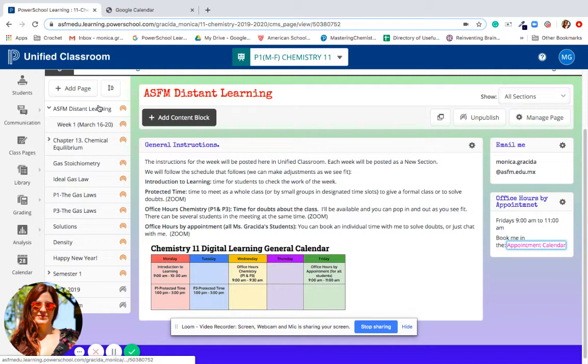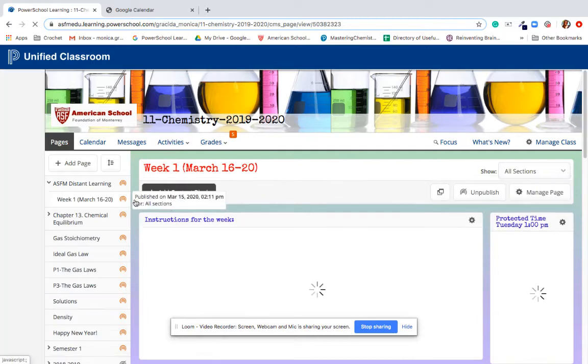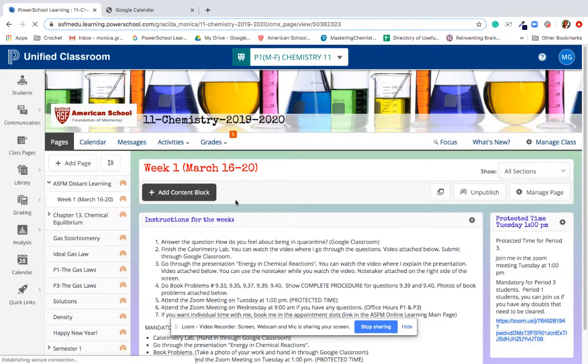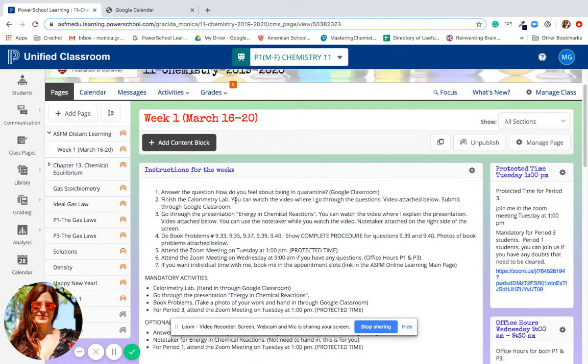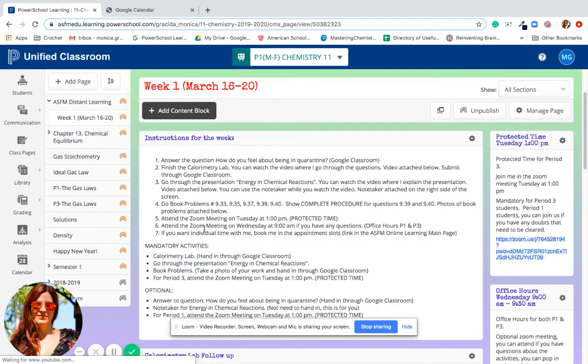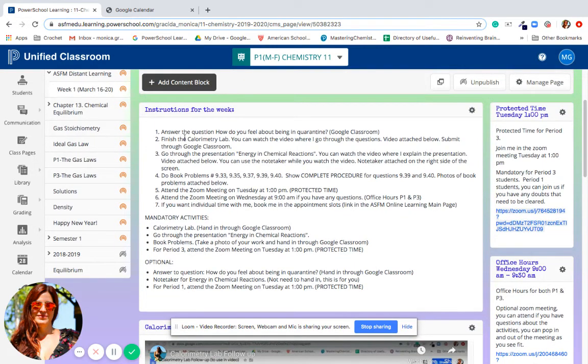Okay, so now I'm going to do subpages for every week that we are in distant learning. So the first week, from March 16 to March 20. March 16, the Monday, it's optional if you want to start working because that's a holiday. But I'm placing here the instructions for the week. There's a discussion of how you feel about being in quarantine, which you can find in Google Classroom. You have to finish and submit the calorimetry lab through Google Classroom. I know that most of you are done with this.